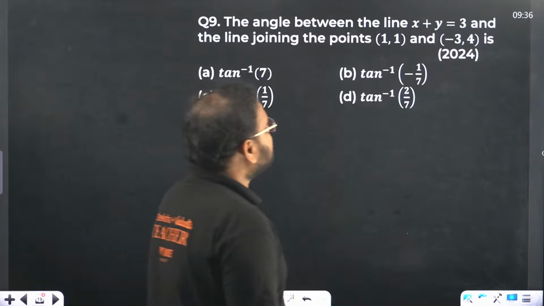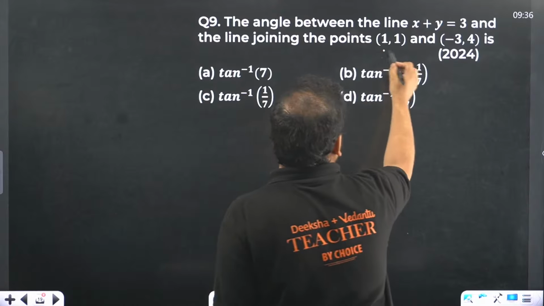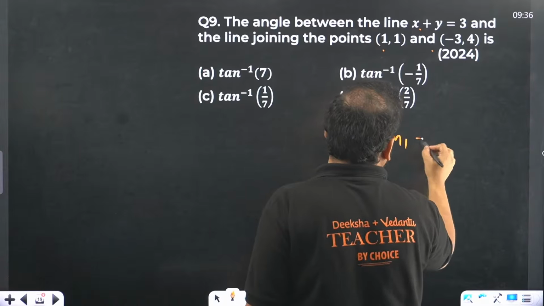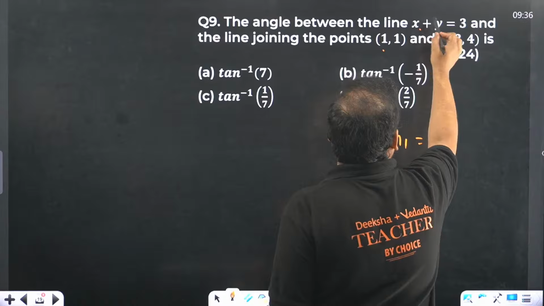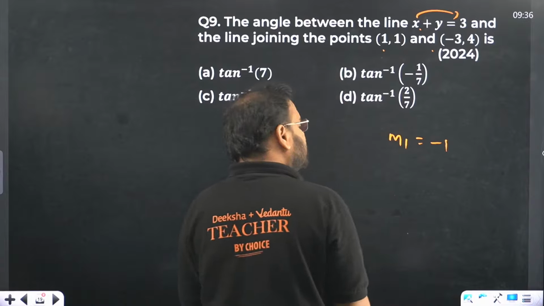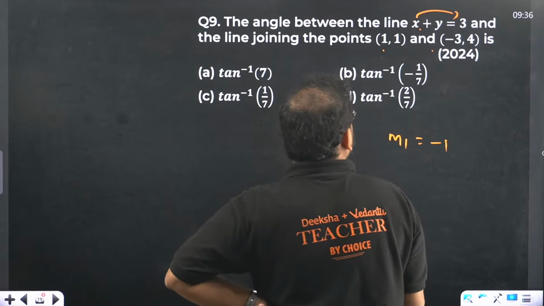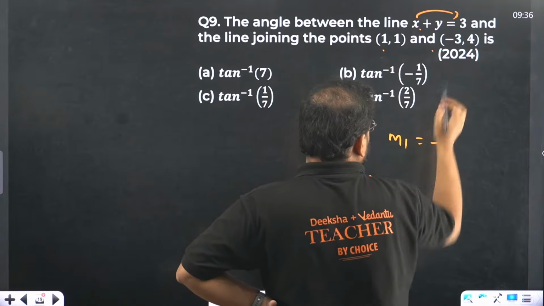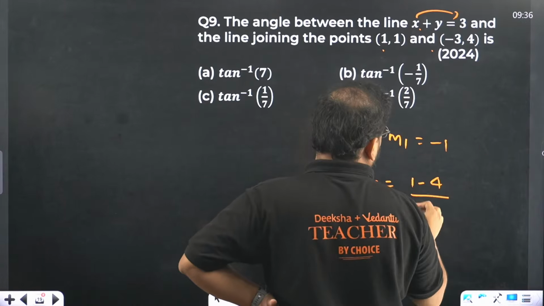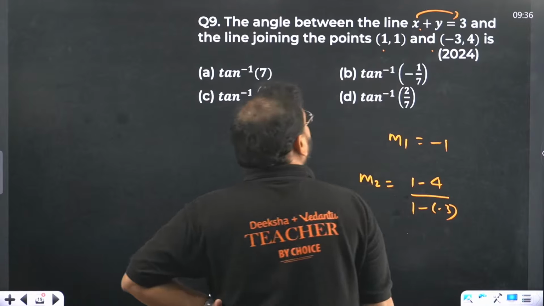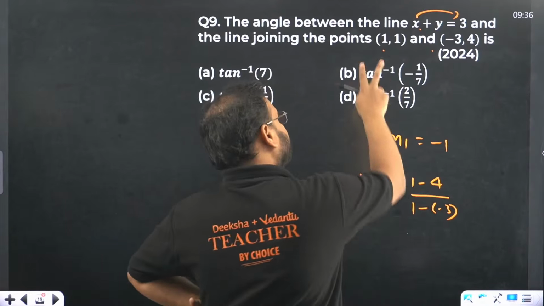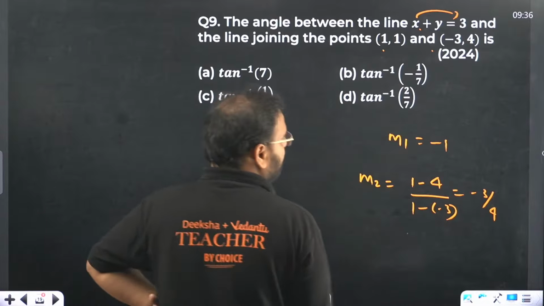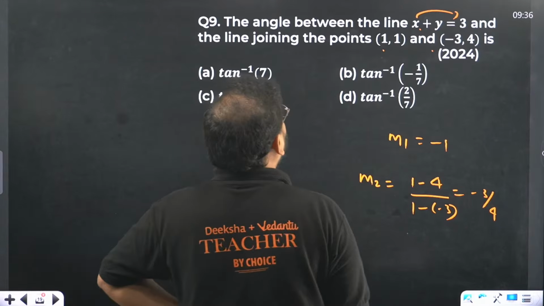Moving on, question number 9. The angle between this line and the line joining these two points. How do you find the angle? Let's find the slope from here. We get the slope m1 as -1, because if you move x over, that becomes -x, so it is going to be -1. What about the slope of the other line? m2 becomes 1 minus 4 upon 1 minus (-3). 1 minus 4 is y1 minus y2. It becomes -3 upon 4. And we are looking for the angle between them.